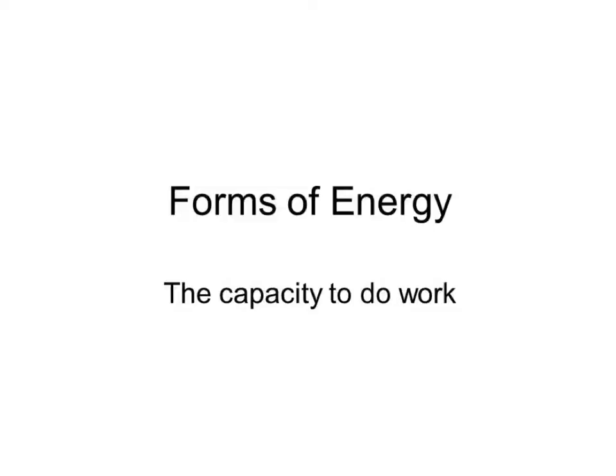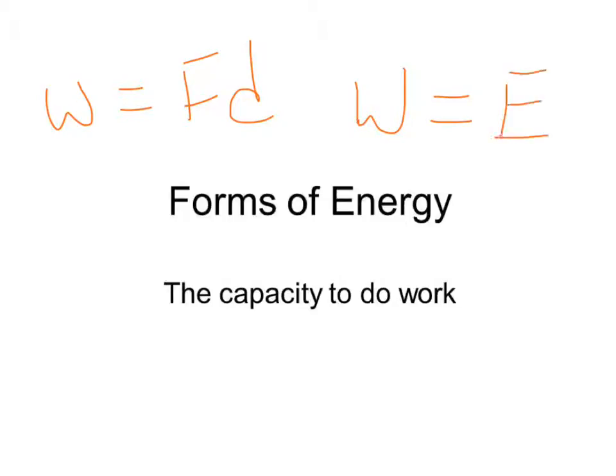This lesson is going to talk about forms of energy. Energy is defined as the capacity to do work. We've talked about acceleration, speed, velocity, force, and then work. At the end of working with the work formula, which we know is W equals F times d, we also found out that work equals energy. And so we can see right here in the definition, energy is the capacity to do work.